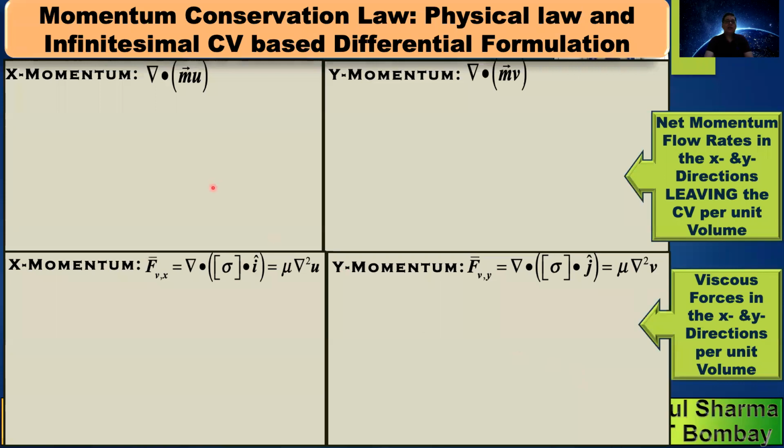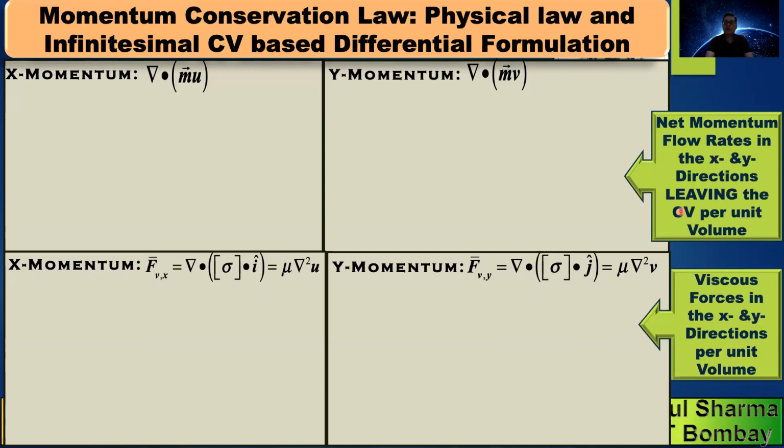So whatever I have shown you is summarized in this slide, where the differential formulation for the net momentum flow rate in the x and y direction, leaving the surfaces of the control volume, per unit volume is del dot x momentum flux, del dot y momentum flux, del dot viscous stresses in the x direction, del dot viscous stresses in the y direction, and finally the sigma dot i we have expressed as mu del u, and when we further operate del dot del, mu del u is mu del square u, and these basically represent viscous forces in the positive x and y directions per unit volume.